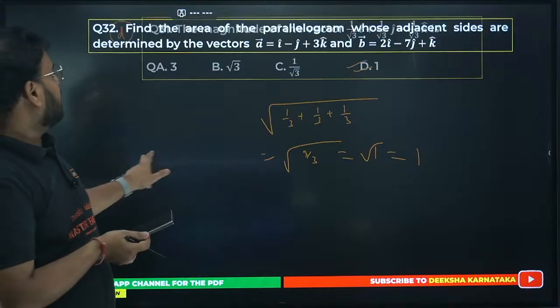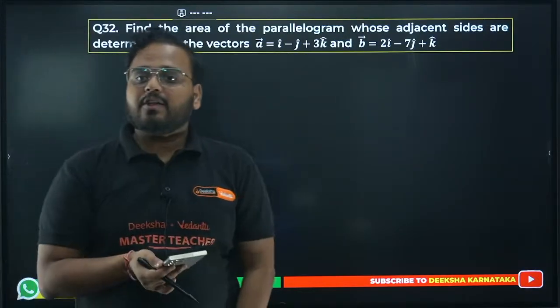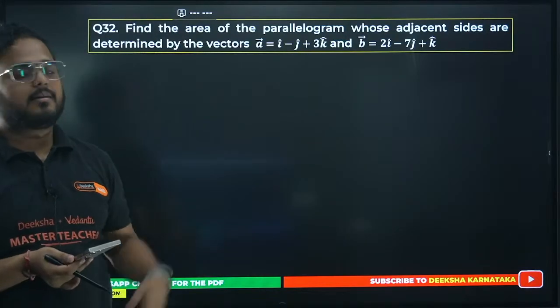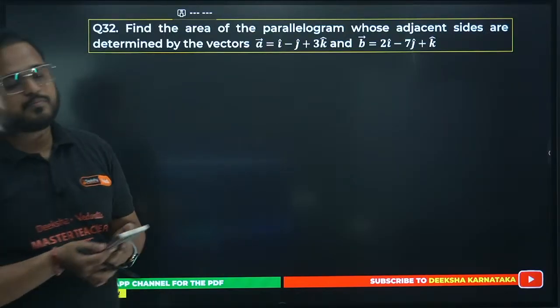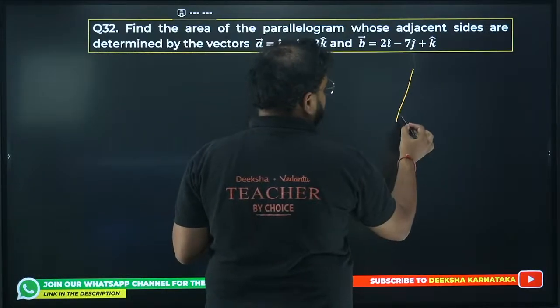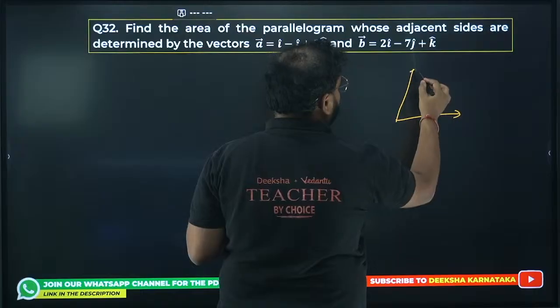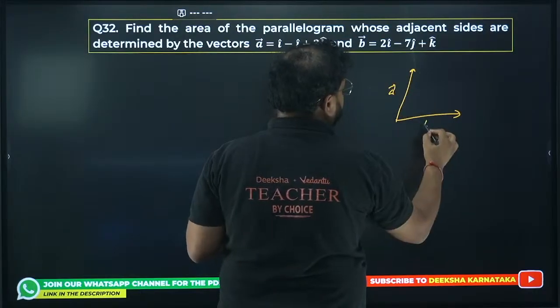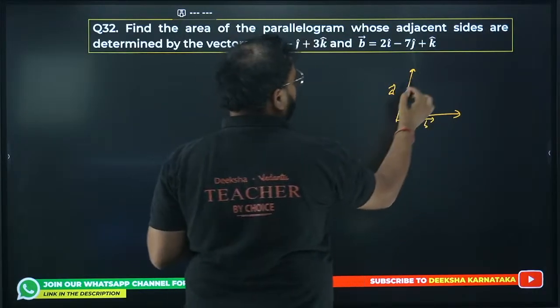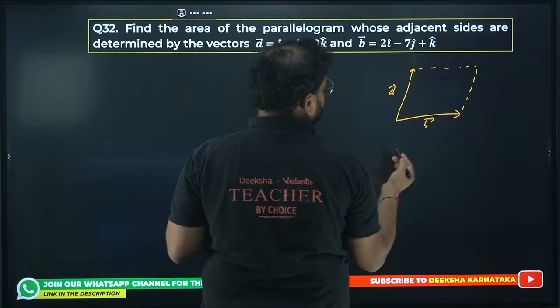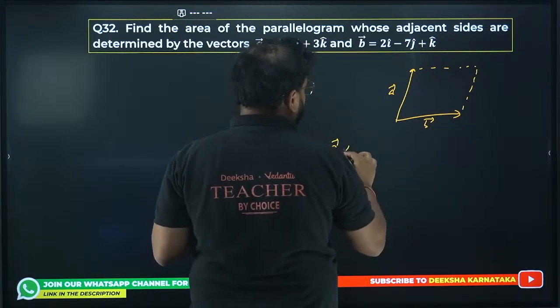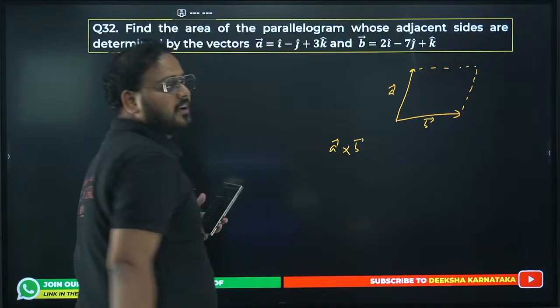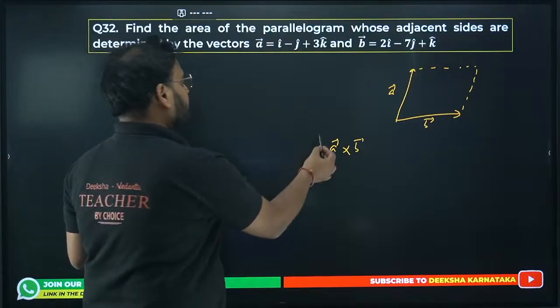32 now. Find the area of the parallelogram whose adjacent sides are determined by these two vectors. So there is a parallelogram like this. This is my vector A, let's say, and this is vector B. I'm looking for the area of this parallelogram. You simply find A cross B, and once you find this value, take the magnitude of that. This is my area.